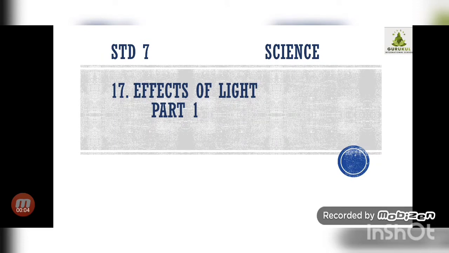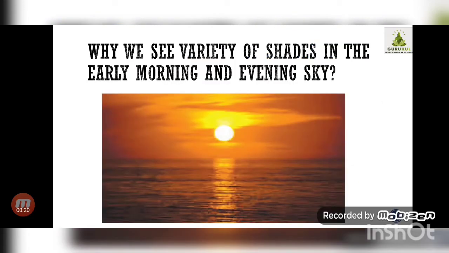Standard 7, Subject Science, Lesson number 17, Effects of Light, Part 1. We are going to start with the topic Effects of Light. Correct? Now every one of us knows that light is composed of several colors. It is made up of several colors.